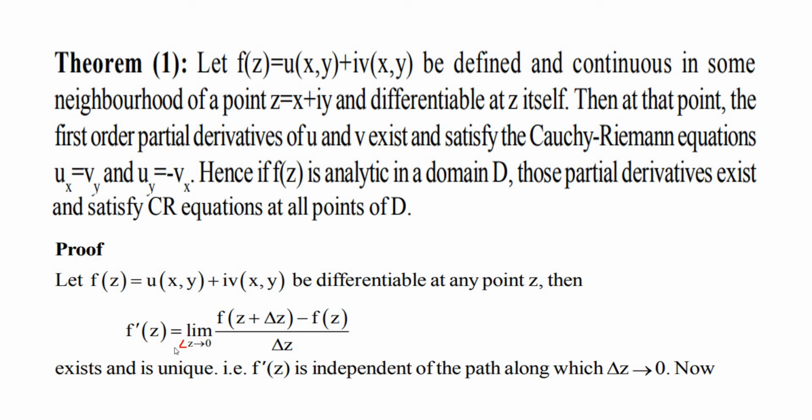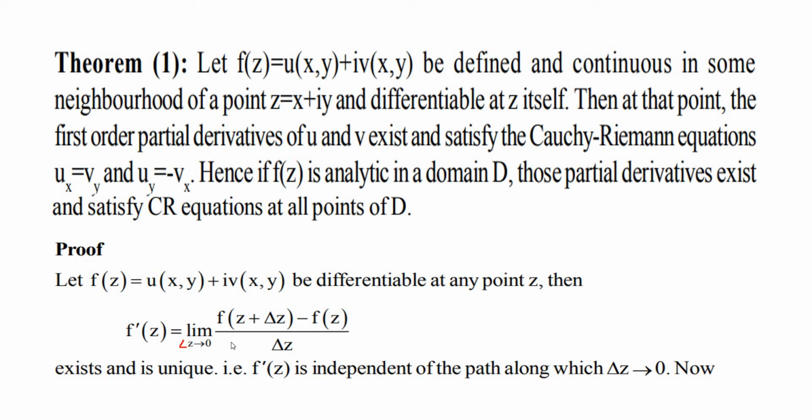Then we have f dash z is the limit as delta z tends to 0 of f of z plus delta z minus f of z by delta z, which exists and is unique. And we define the derivative of a complex function: f dash z is equal to the limit as delta z tends to 0 of f of z plus delta z minus f of z by delta z, which exists and is unique.